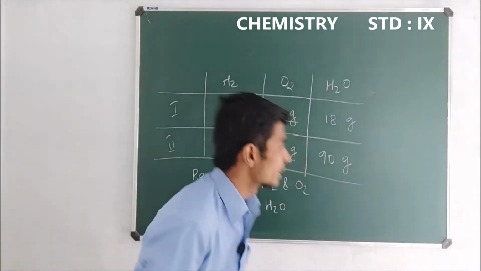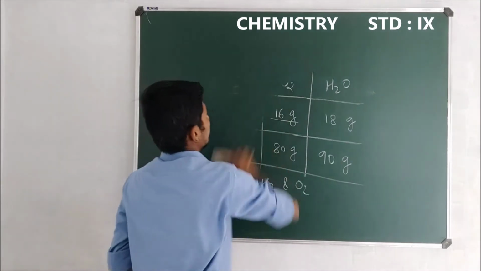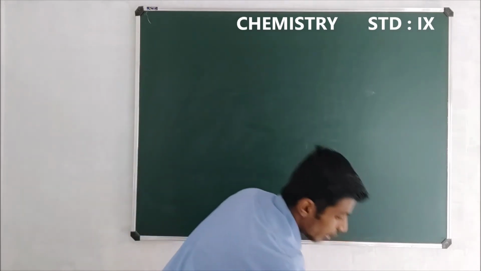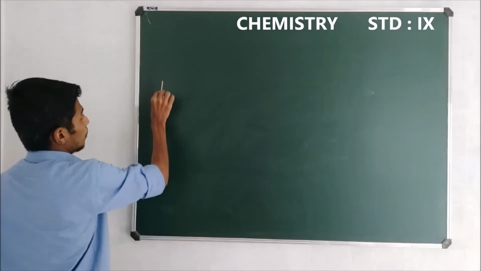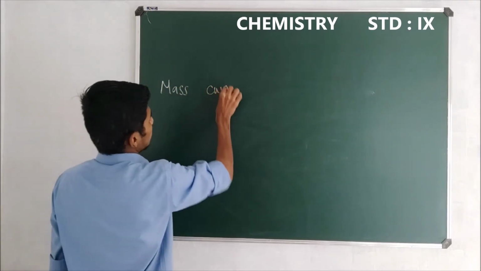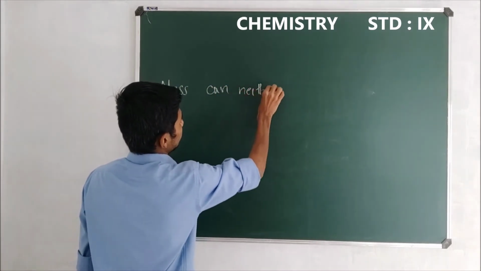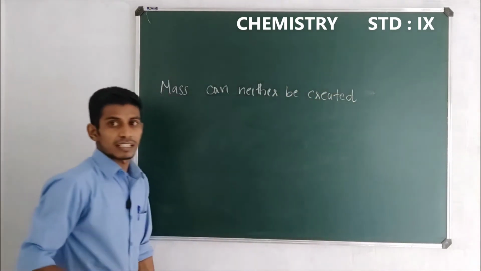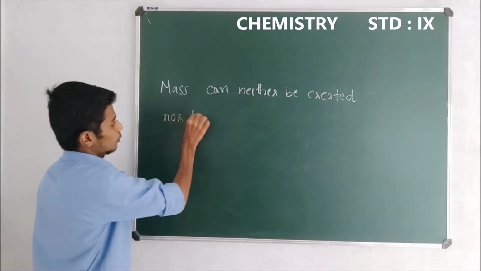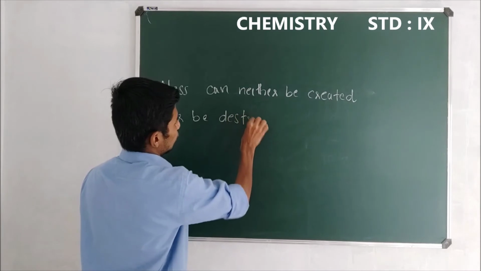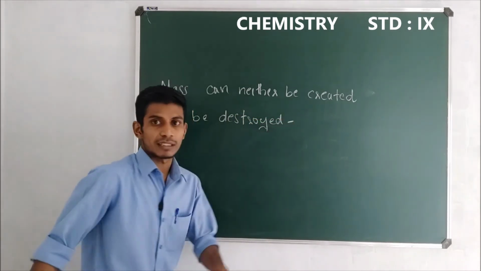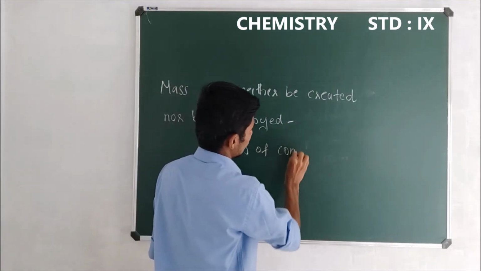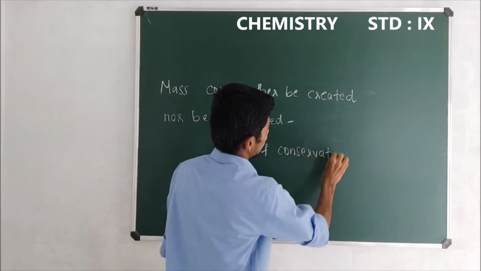This is known as the law of conservation of mass.